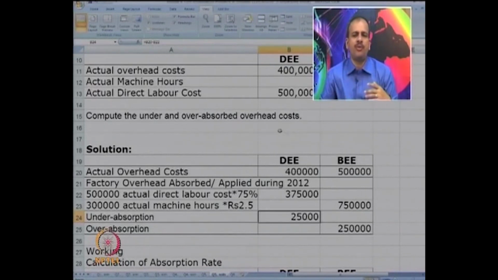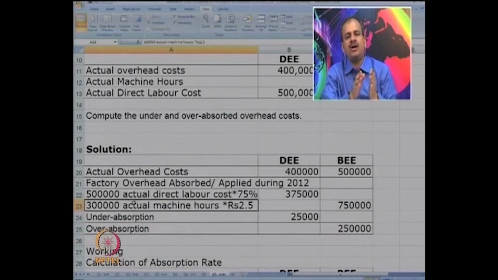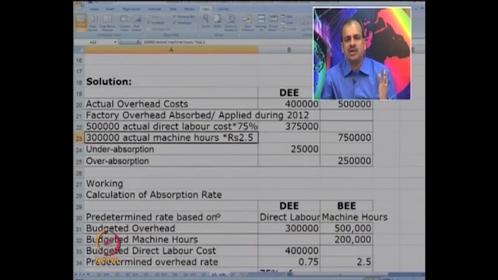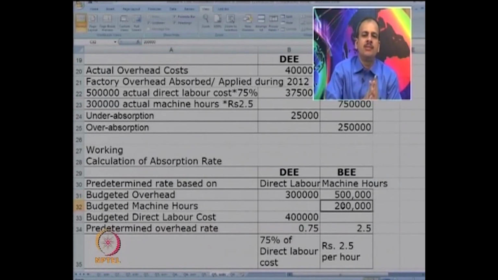You can see in case of product company B, there is an under absorption of 2,50,000. So, if you look at company B, they follow a rate of 2.5 per machine hour. So, these are their budgeted figures. So, 5 lakh was the budget of machine overheads and 2 lakh was the budget of machine hours.